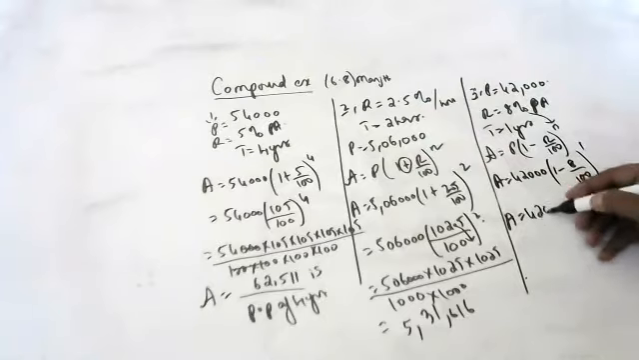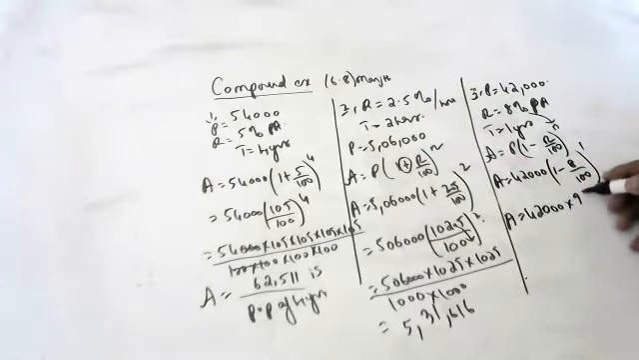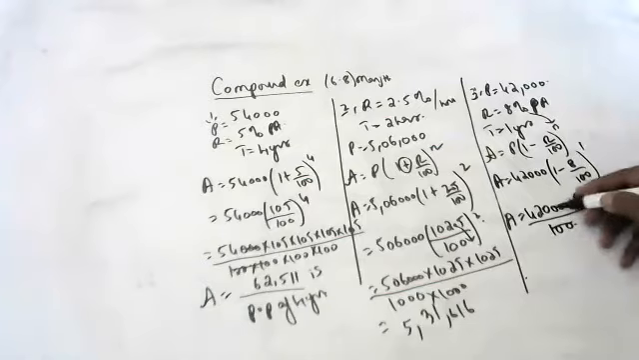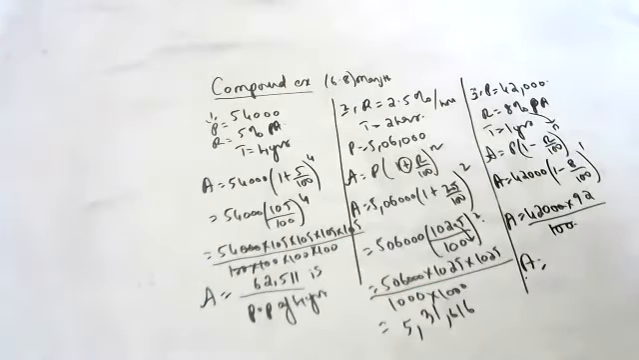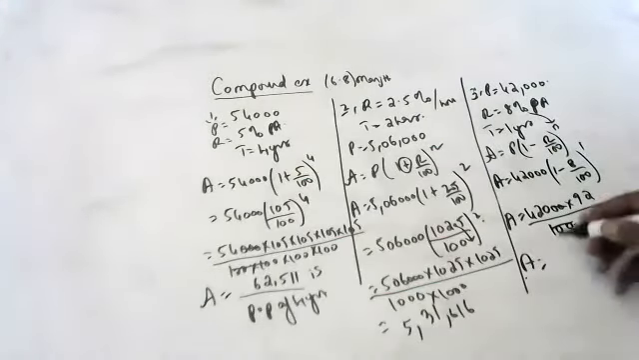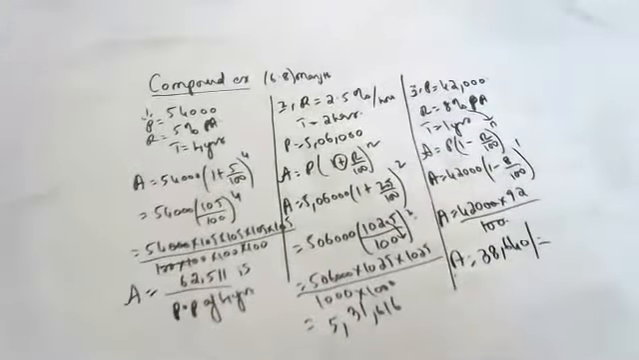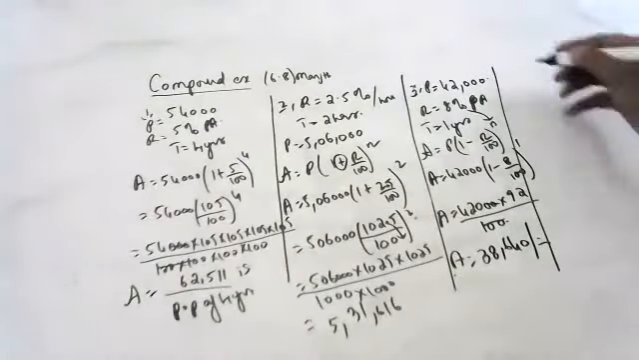100 minus 8 is 92, 92 by 100. Cancel, so its cost would be 420 into 92. So its cost would be 38,640 rupees, its cost after 1 year at this rate of depreciation. Understood, Surya? Yes, sir. Next, Vedant.